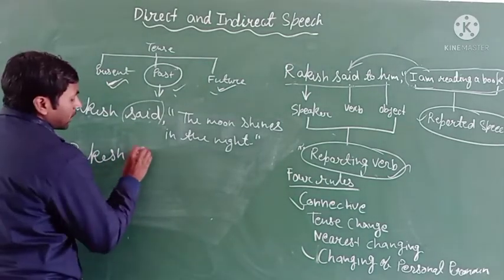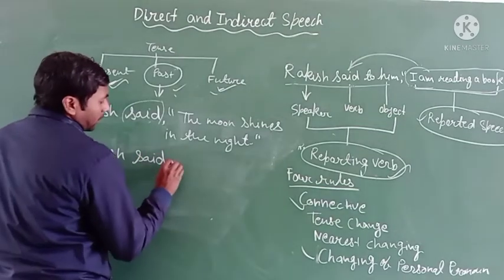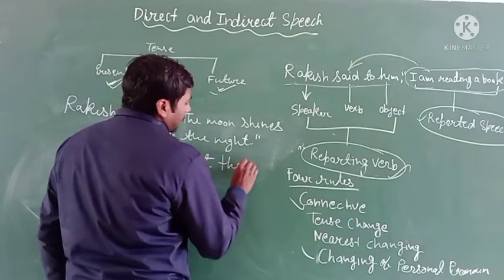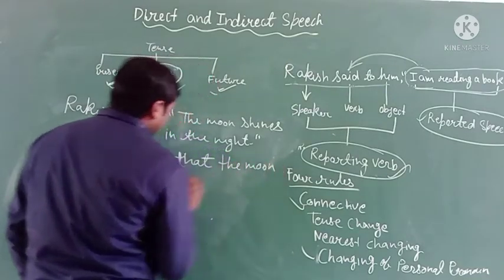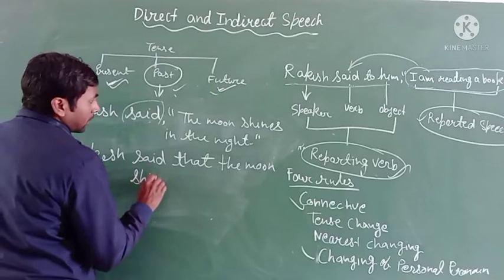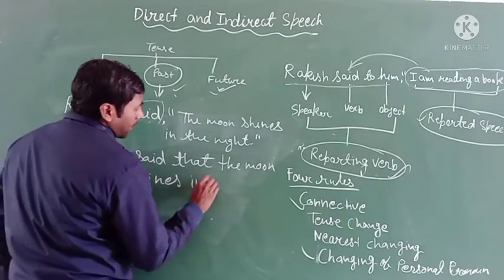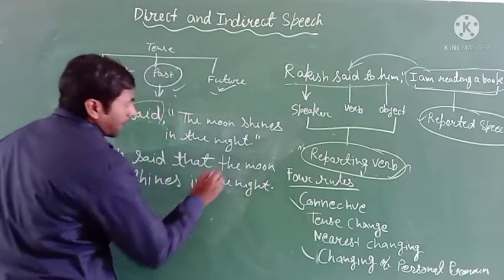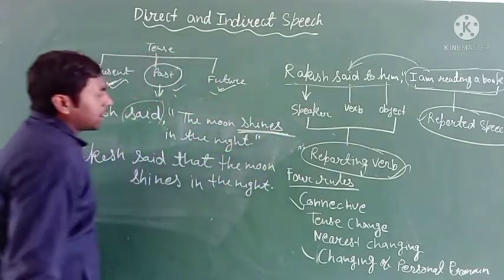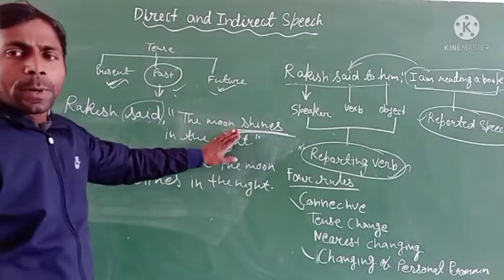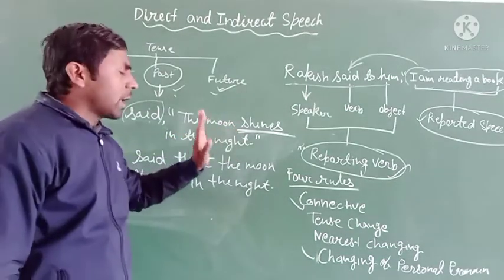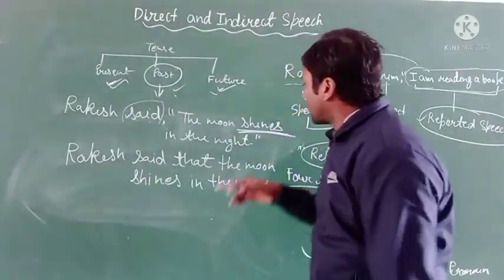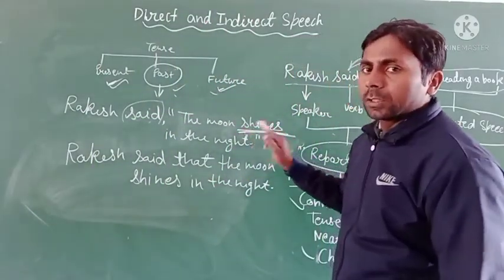Rakesh said, use that conjunction, the moon shines in the night. So you can see here the word shines represents the simple present tense, and when we change it into indirect speech, then it needs to change into the simple past tense.